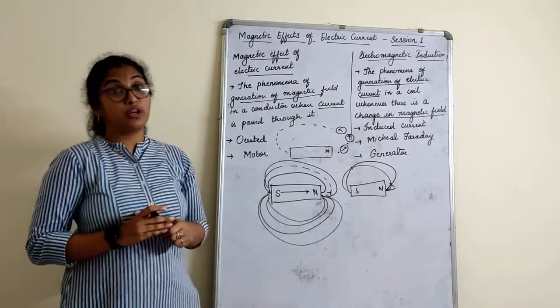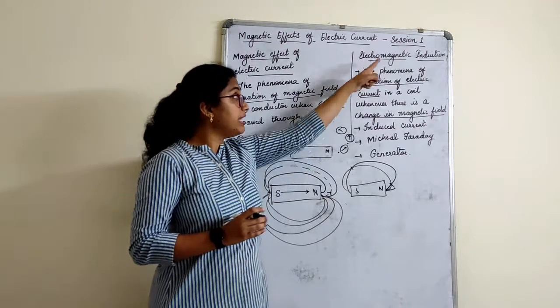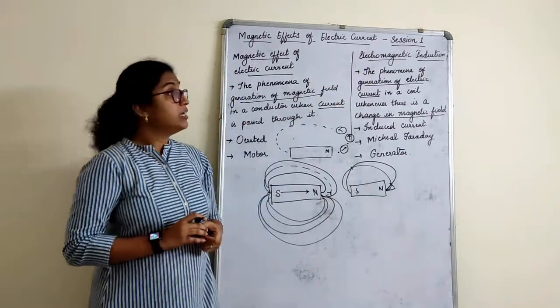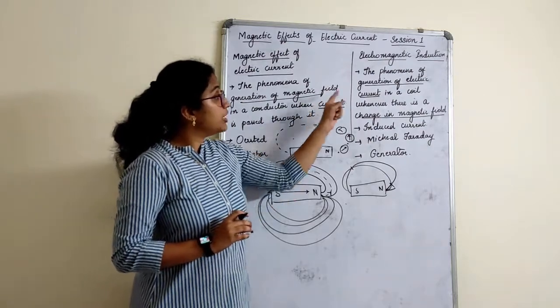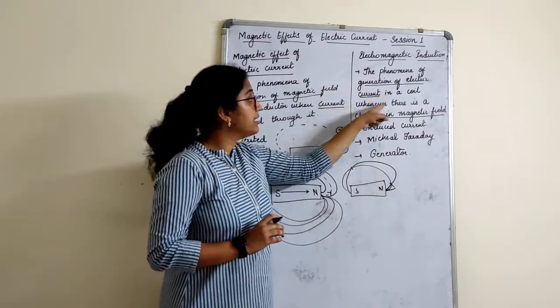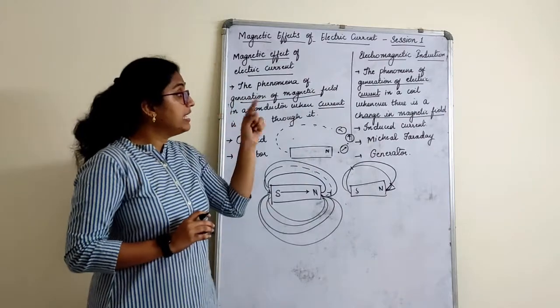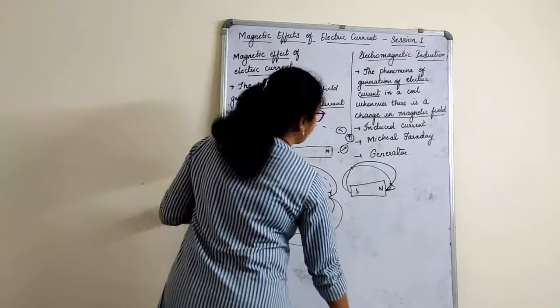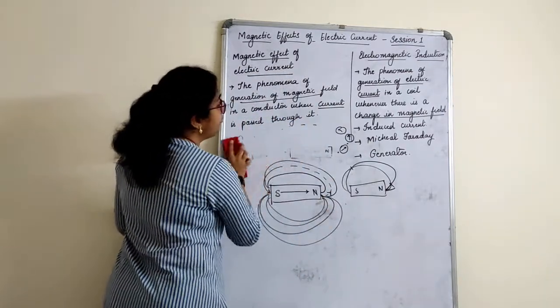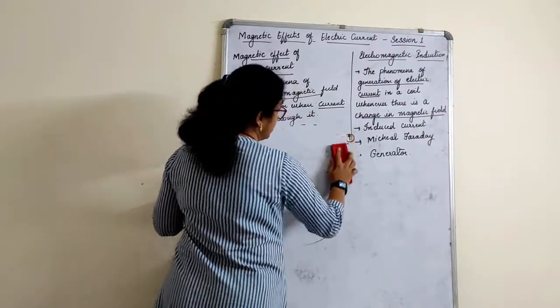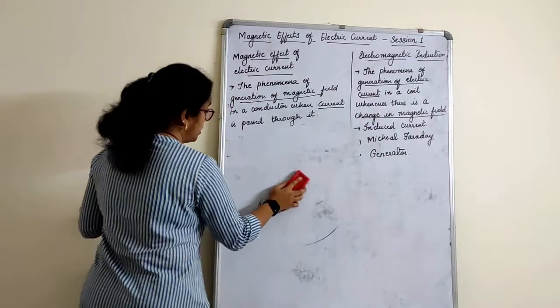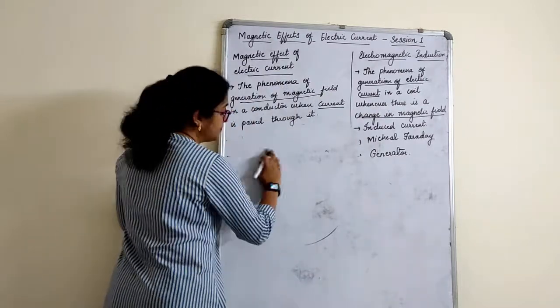The next concept we understand in this chapter is electromagnetic induction. Now what is this electromagnetic induction? It is the phenomenon of generation of electric current in a coil when there is a change in magnetic field. Otherwise, there is no current.